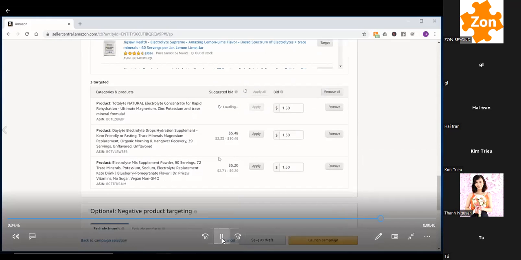So you're gonna go down here, and there's some suggested bids. Obviously, the suggested bids are crazy high. So we could start with 1.5, and then if you're not getting any impressions, we could slowly add some money to the bid. If you're spending too much or it's a very high ACOS, you can take some money away. Again, you don't necessarily have to follow the suggested bid because the ranges are sometimes insane. But just start somewhere. And again, we're going to talk about this in optimization when the time comes to optimize. If it's not making good profit, we're going to drop the bid until it either starts making good profit or